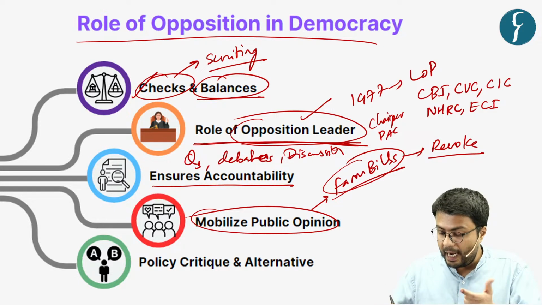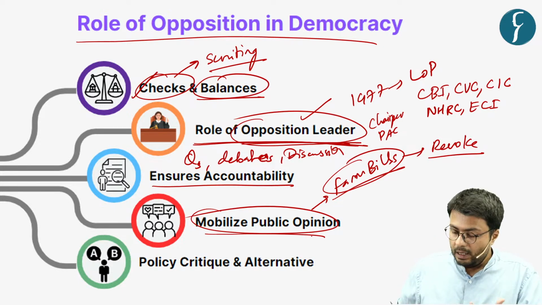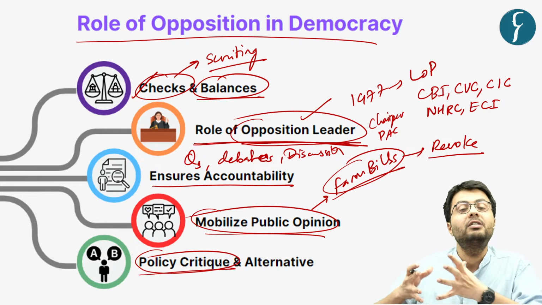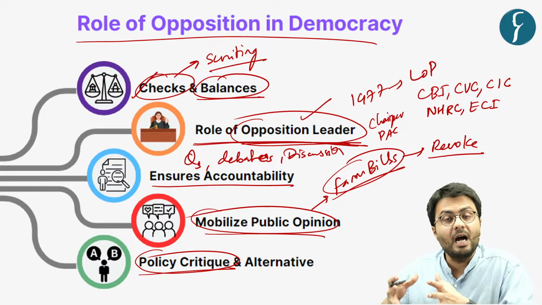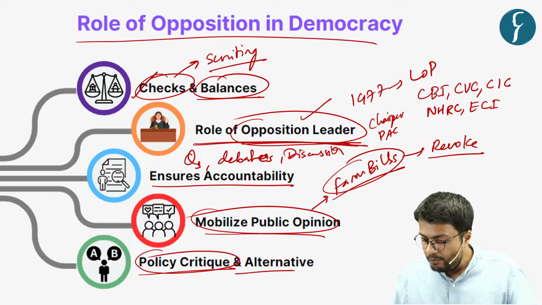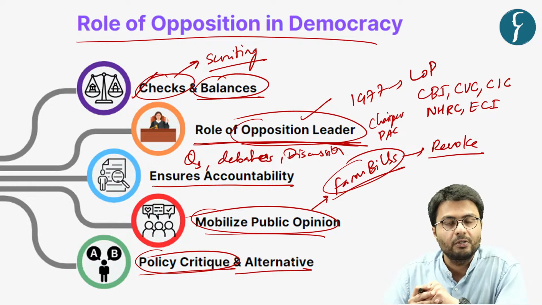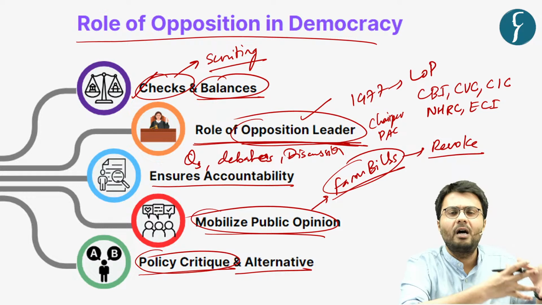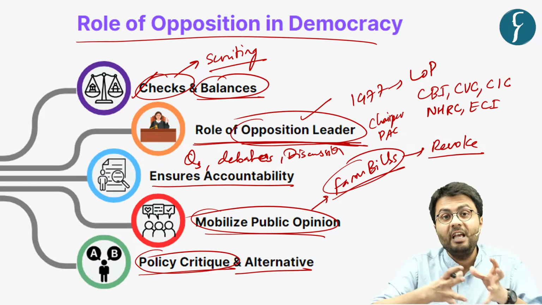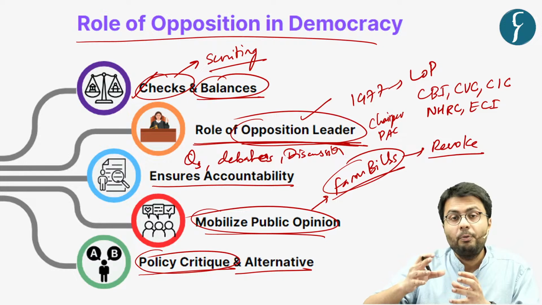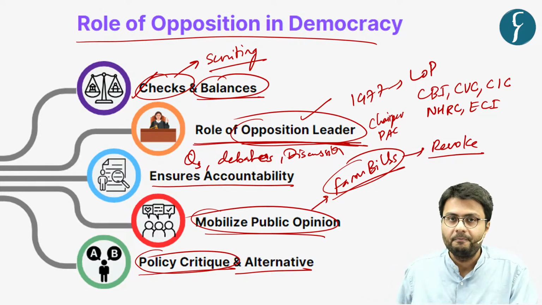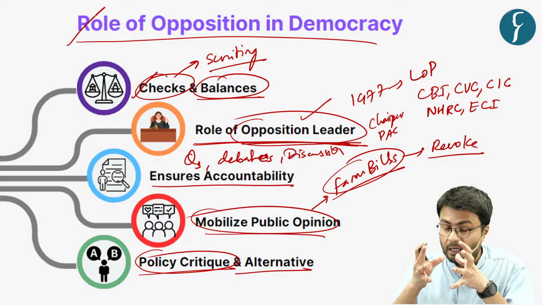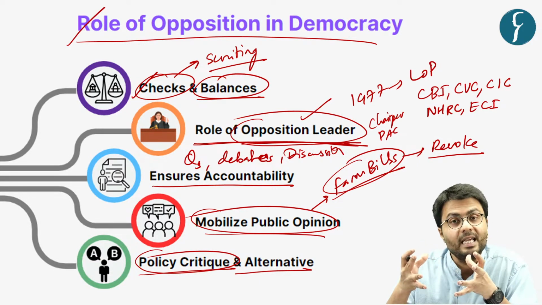Further, by mobilizing public opinion, the opposition also plays a key role in providing critique of the policy of the government. And in this regard, the opposition also comes up with alternative policy directions, which means the opposition suggests that the government is not doing a certain policy properly, and if they were to come to power, they would do this policy in an entirely different manner. So you can understand this is the importance of opposition in a democratic setup like India.